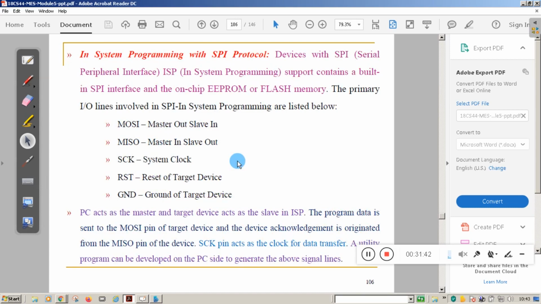Suppose you are going to develop a program for ADC. First you write the program in Keil software. You will create the hex file. Once the hex file is ready, you need to dump it to the target board LPC 2148. So you will connect the LPC 2148 by means of the SPI serial peripheral interface cable, enable the particular switch on the target board, and dump the code. That is the method. You are not going to remove any chip from the board. So that is called in-system programming.